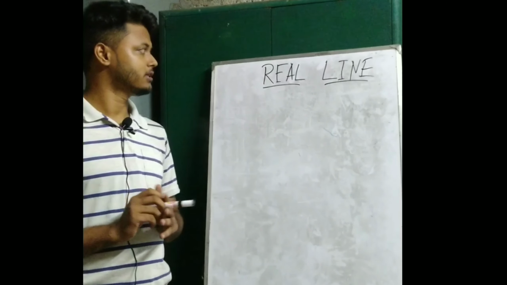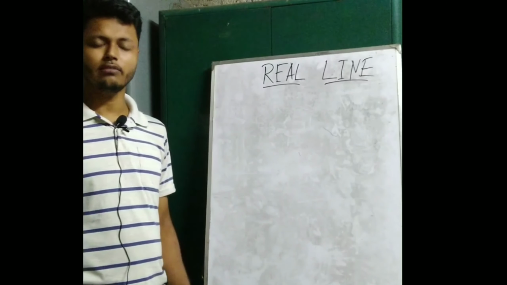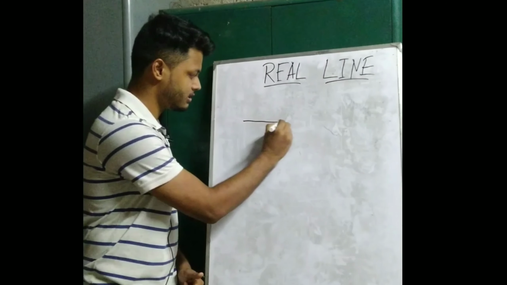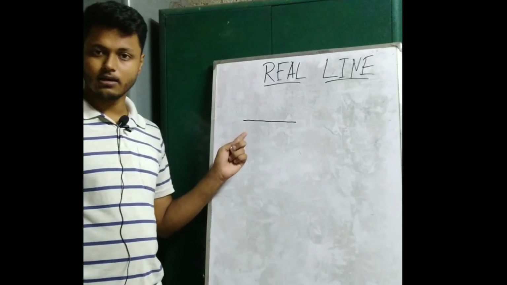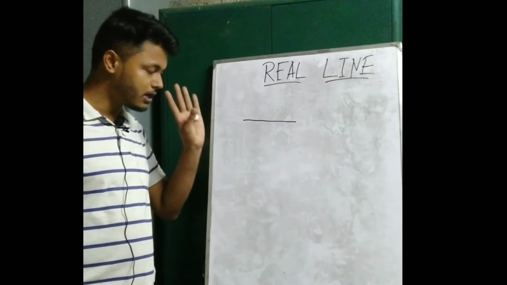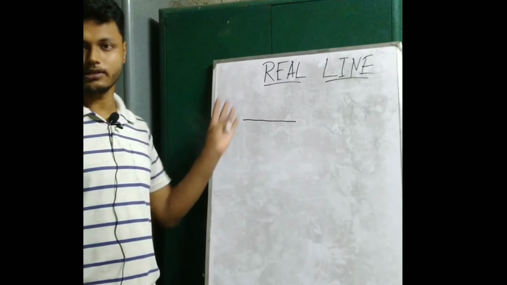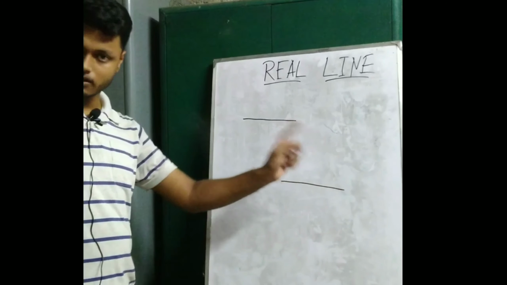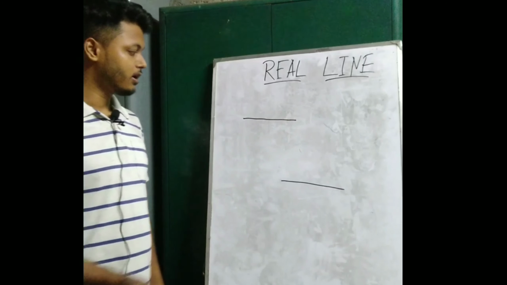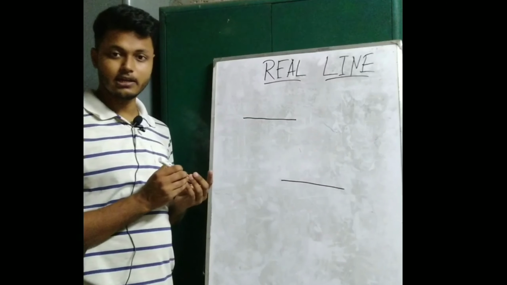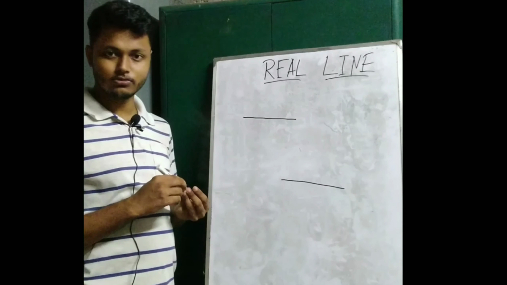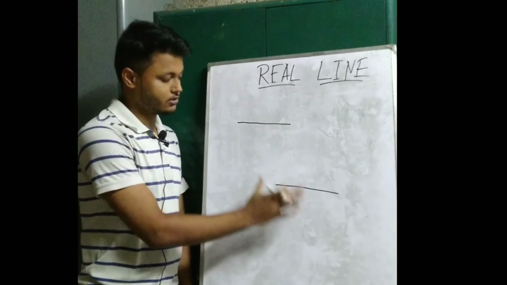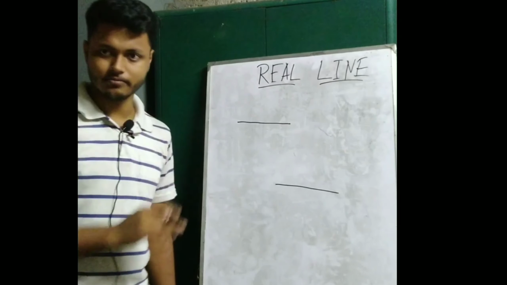Suppose this whiteboard represents a two-dimensional space. In this whiteboard, suppose this is a straight line. This represents a unique one-dimensional location in this space. This is another straight line, and it represents another one-dimensional location in this space. So this is the concept of a line, and the line has a dimensional attribute which is length, because you can measure the length of a line. So this is the concept of a line.